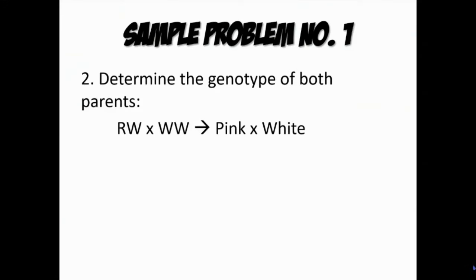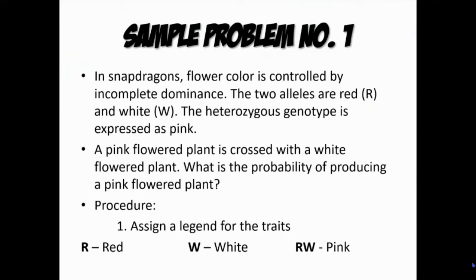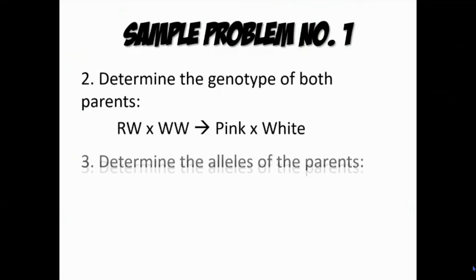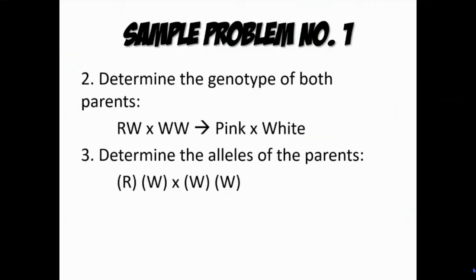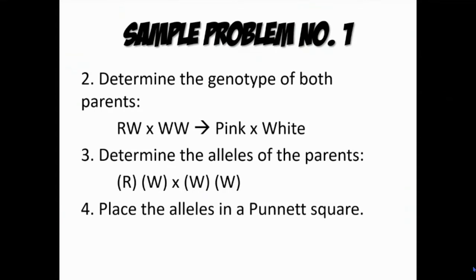So teka lang, bakit naging pink at saka white yun? Basahin natin na maigi. Kasi ayun nga, di ba? A pink flowered plant is crossed, no, with a white flowered plant, no. So gets nyo na po, no, based dun sa question. So determine the alleles of the parents, no. So yung R and then W ipag-iwalay natin as well as yung WW. Then place the alleles in a Punnett square.